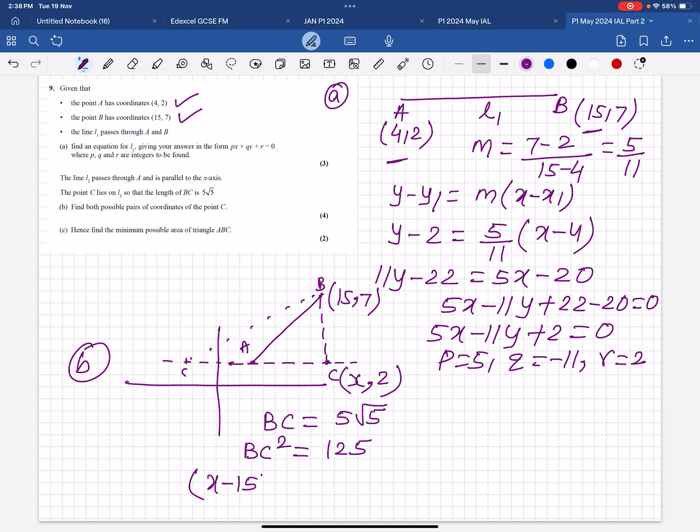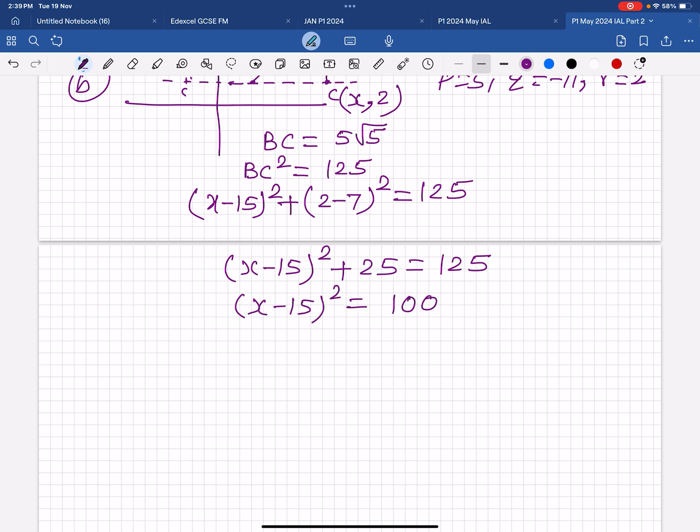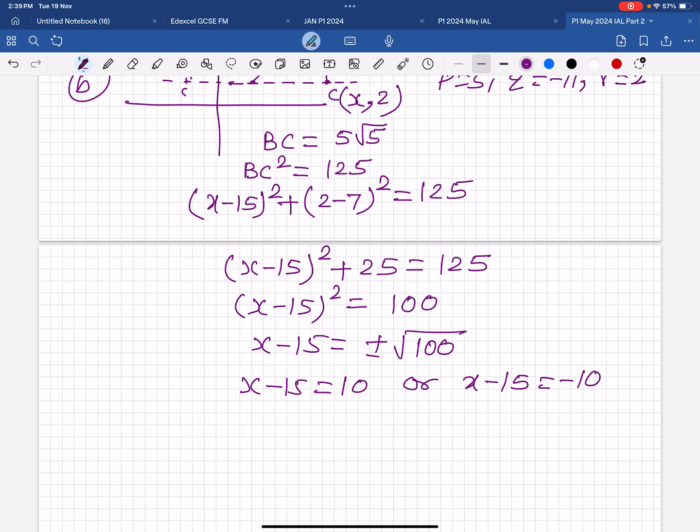So (x minus 15) squared, this one. Then don't open this bracket, otherwise you have to solve a quadratic. Just remove the square, then plus minus a square root will come. This is 10, minus 10. The x is 15 plus 10.